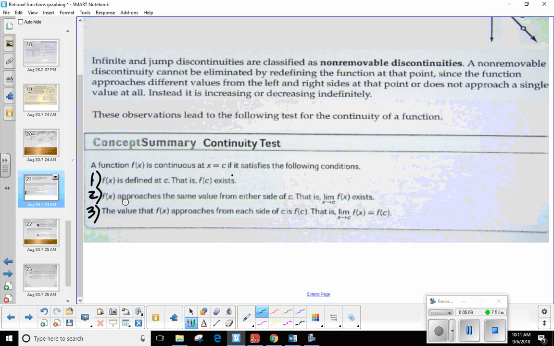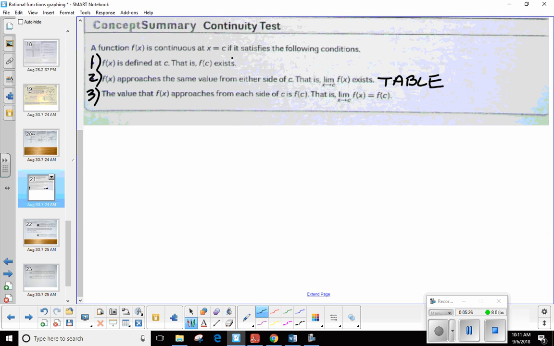Number two, f of x approaches the same value from either side of c. That is, the limit as x approaches c of f of x exists. Now, we're going to be using a table to analyze these values. Okay, just a table of values. But I want to emphasize something right here. How did I write a limit to let the reader know that I was approaching it from, say, the left or the right? Does anybody remember from our discussion earlier in the week?